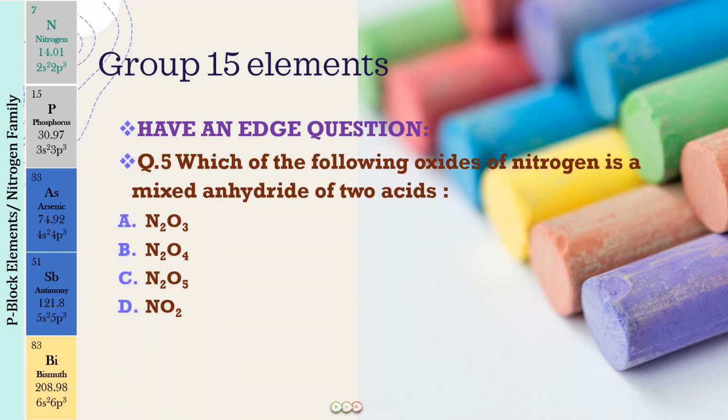Which of the following oxides of nitrogen is a mixed anhydride of two acids? The choices are N2O3, N2O4, N2O5 and NO2. This is a single correct question. So you have to choose the best option over here. All right, so you can try it first yourself, and then I am going to give you the Have an Edge theory for this question.